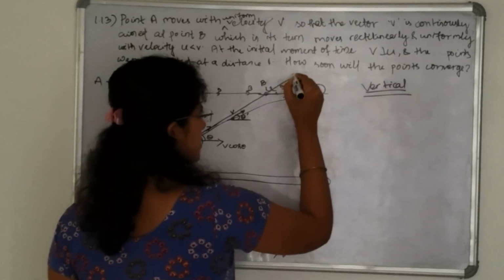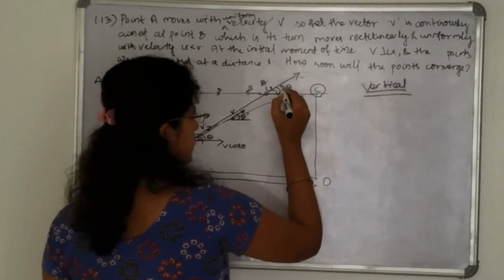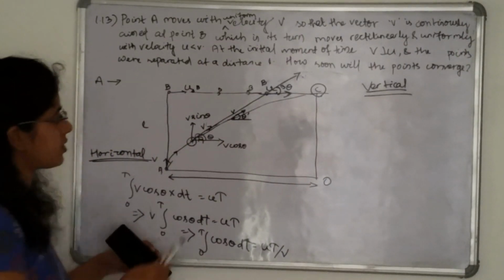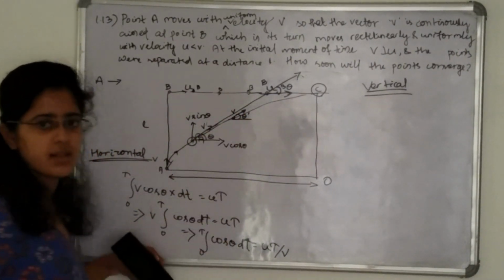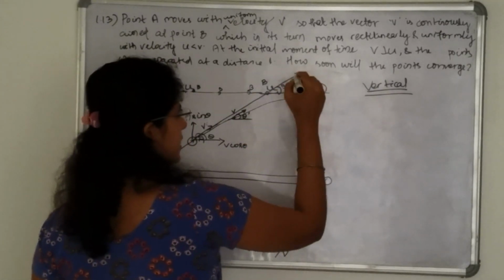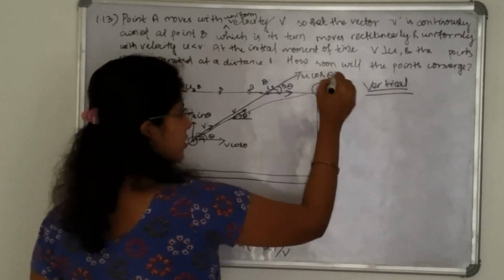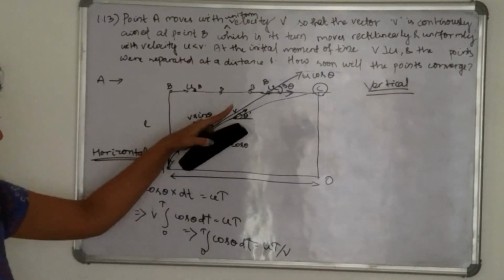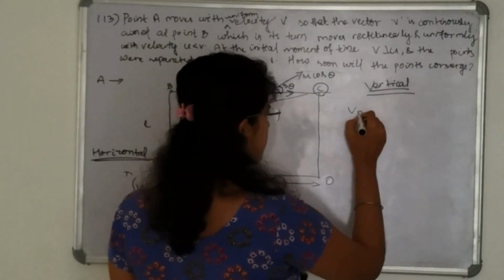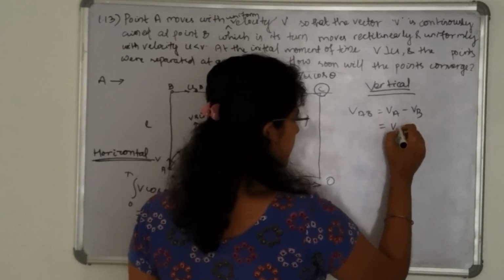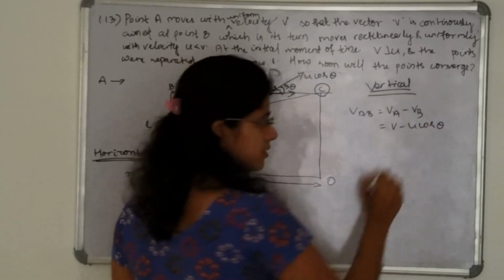Extending this line, we see this angle is also theta because these two lines are parallel. The component of B's velocity in this direction is u cos theta. So the relative velocity in this direction is VAB equals VA minus VB, that is v minus u cos theta.